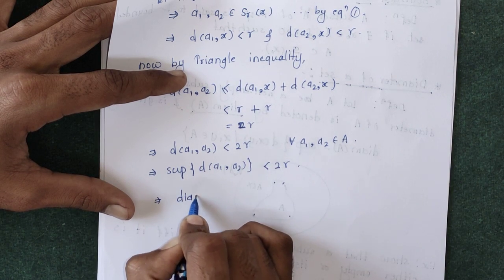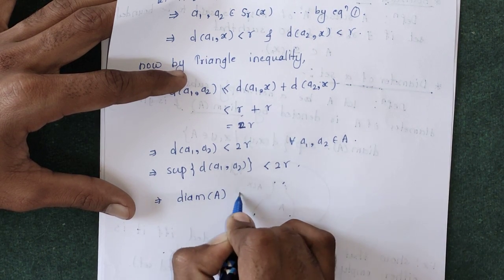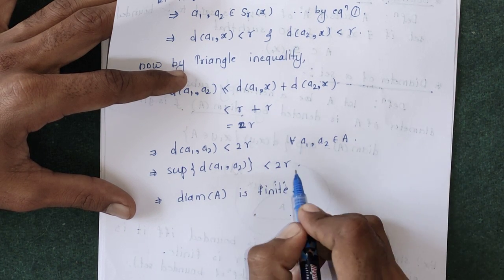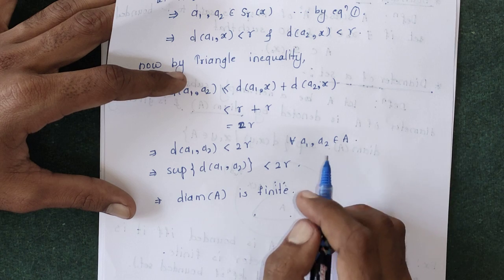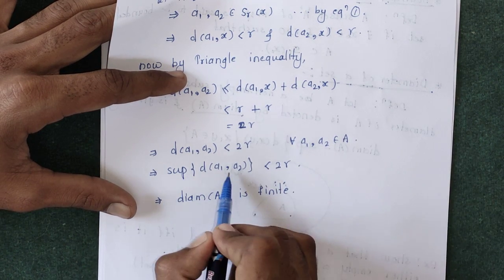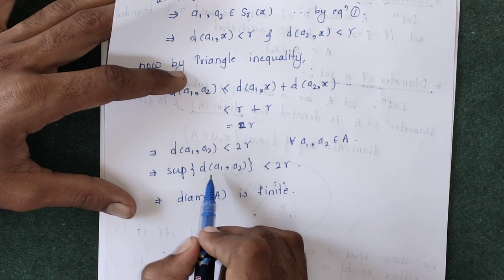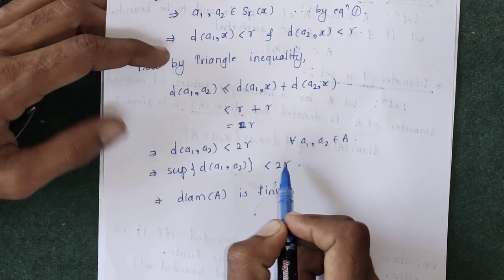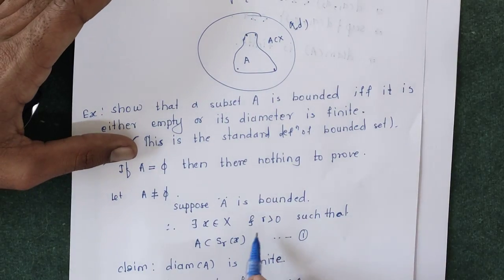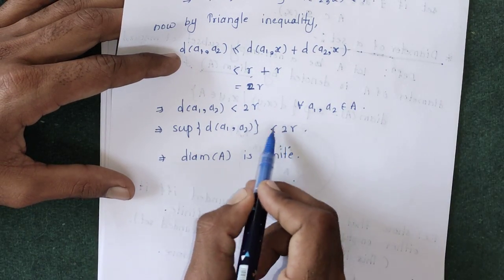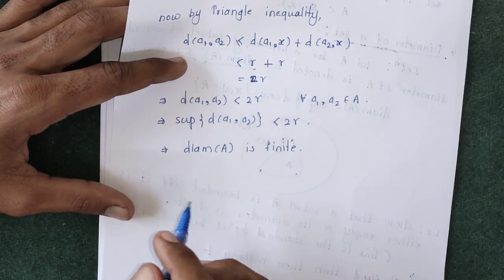Diameter of A is finite. Finite number means we can find that number. So distance is some real number and the distance is less than some 2r. r is the radius, that is known to us because we are drawing the open sphere by that radius. So 2 times r is a number that we can find. So the supremum of distance between a1, a2 is less than that number, so clearly the diameter of A is finite.